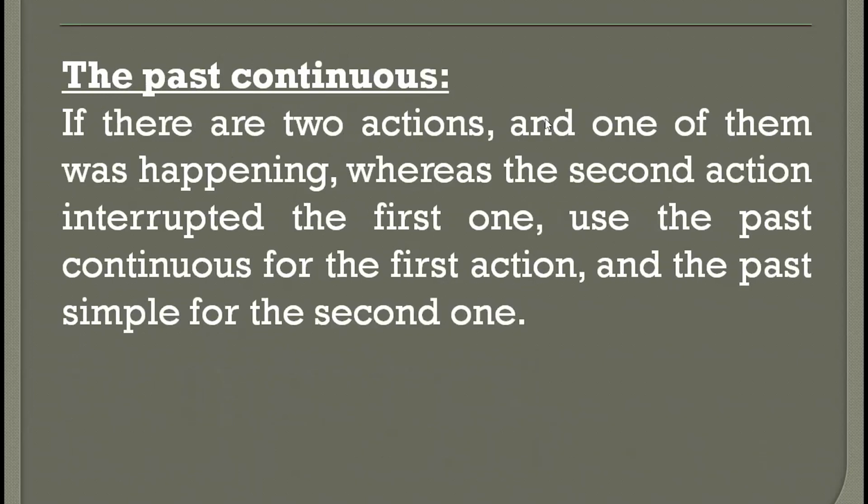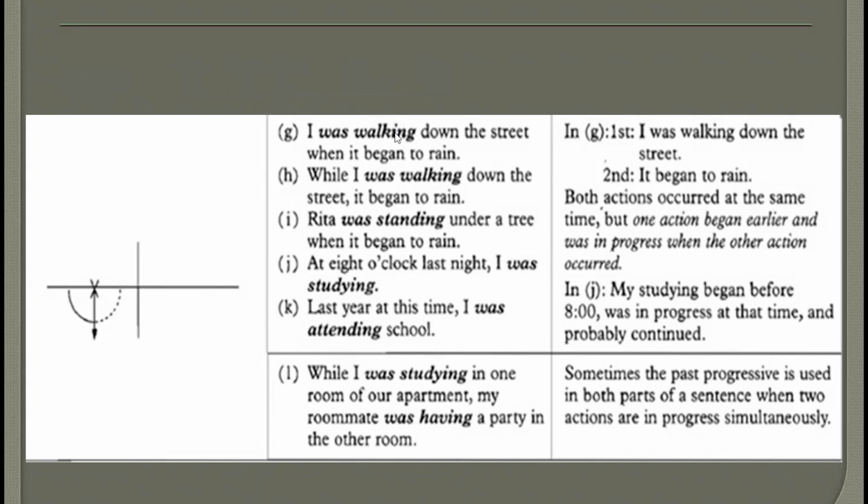Now, if you have two actions and one of them was happening, it was taking place, but the second one interrupted the first action, we use the past continuous for the first action and the past simple for the second one. Maybe you don't understand this, but I'm going to explain it to you. I'm going to give you some good examples. Look at that. I was walking down the street when it began to rain.